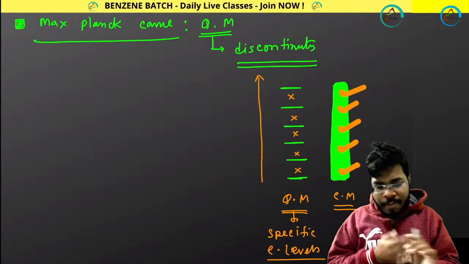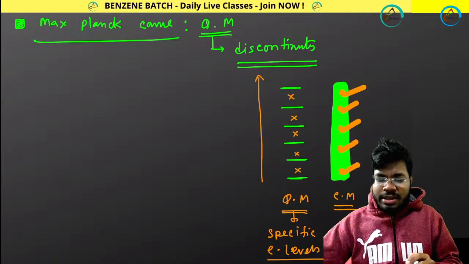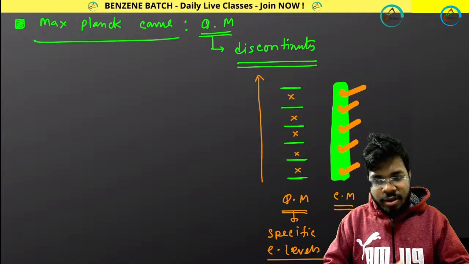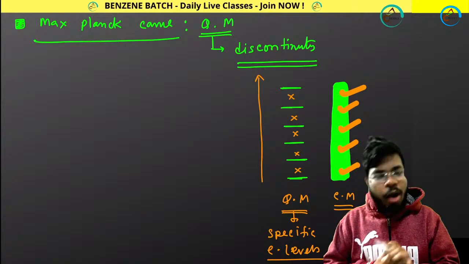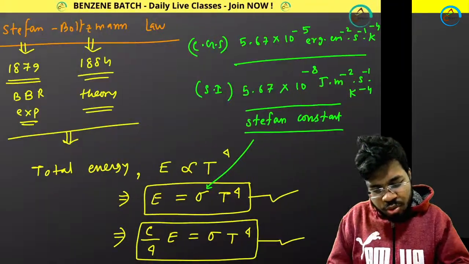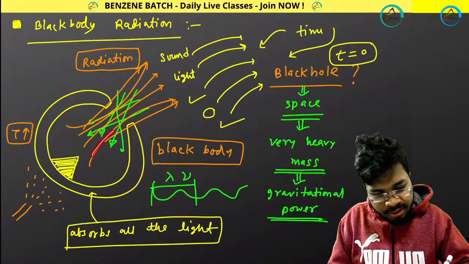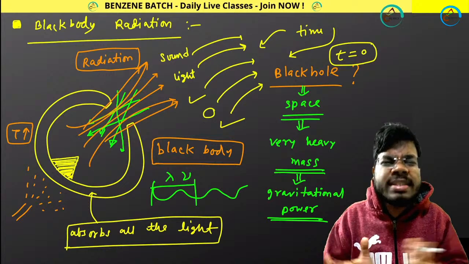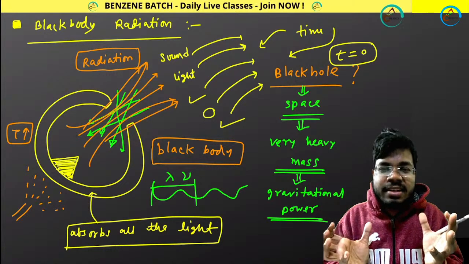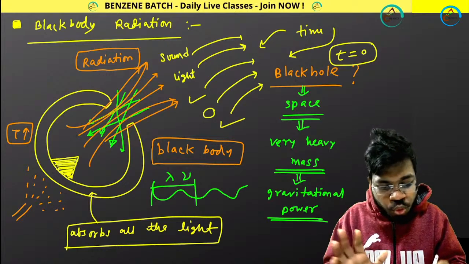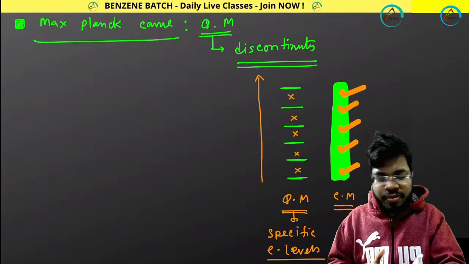And Max Planck did what? Max Planck basically tried to understand this black body radiation through this discontinuous property. How? He thought that the energy coming out from the black body is coming out in the form of oscillators. Oscillator means those have oscillation. You know what oscillation is from class 10 plus 2 physics. Energy generally comes from the system through oscillation. Oscillation means like vibration, you can think of.